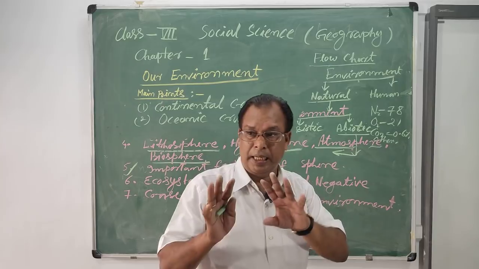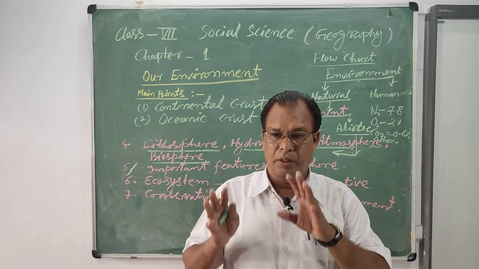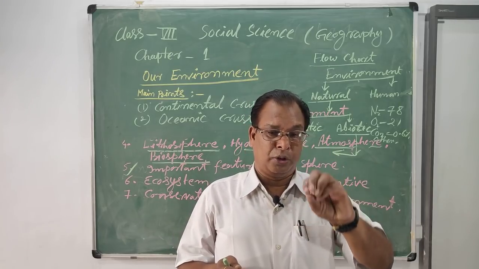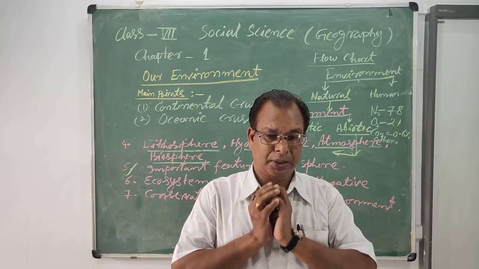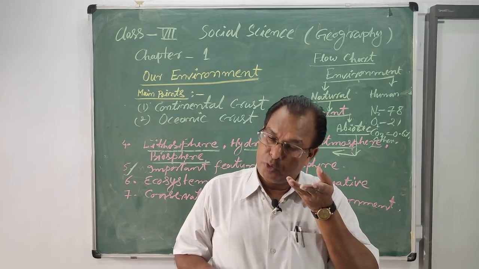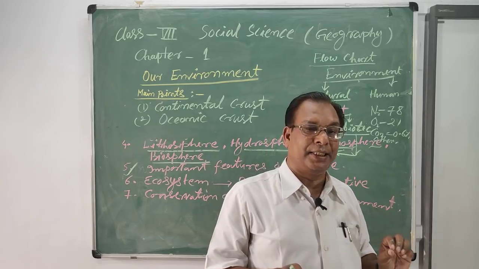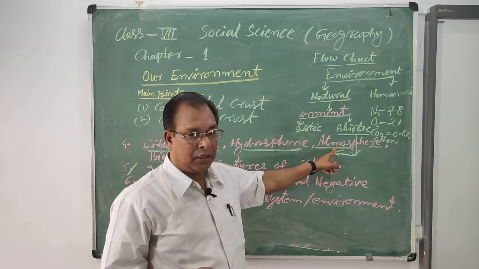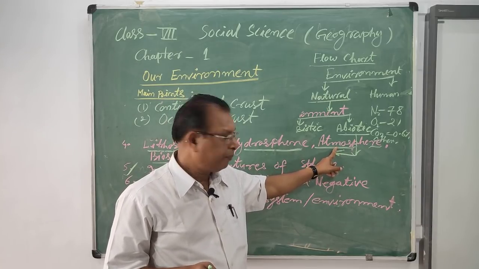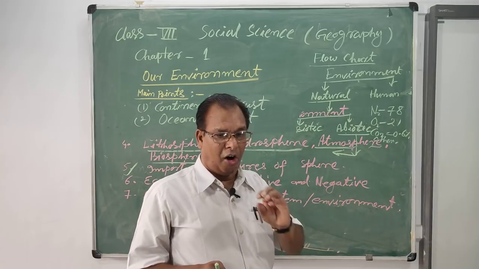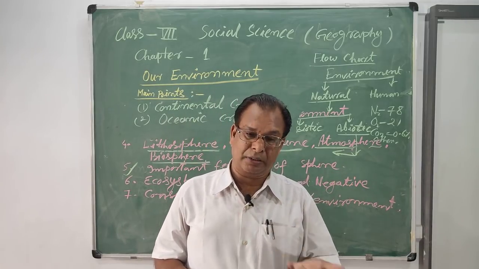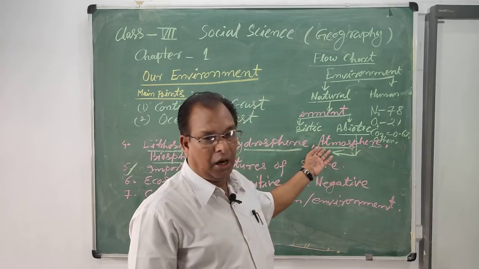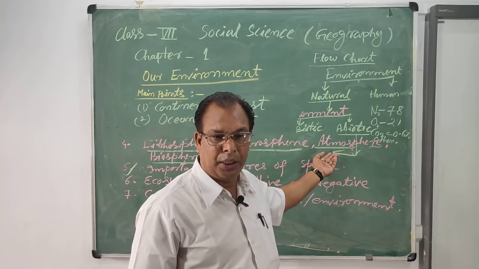Because without the ozone layer, life on the surface would not be possible. You know, the ozone layer protects us from ultraviolet rays, which are dangerous rays. So the atmosphere protects us. The atmosphere provides oxygen and carbon dioxide for the survival of life. For breathing, we use oxygen, obtained from the atmosphere.